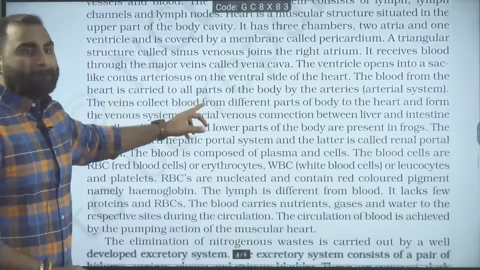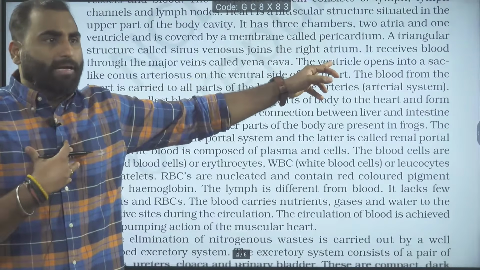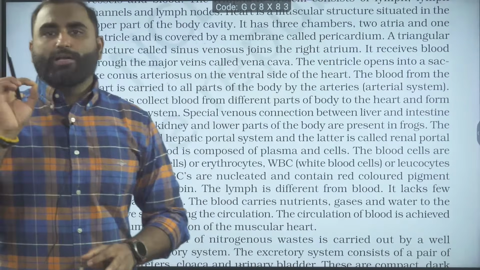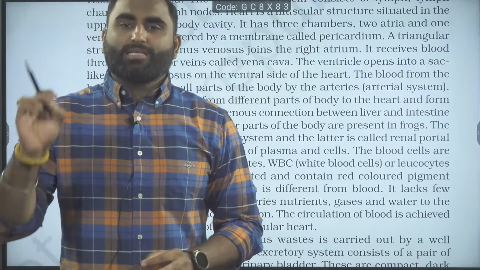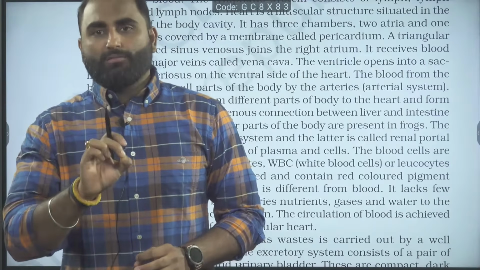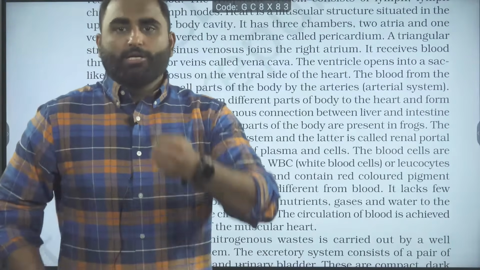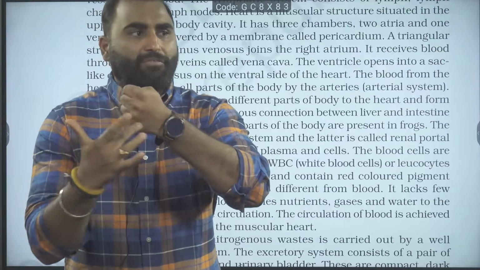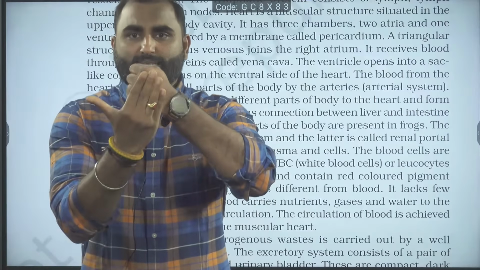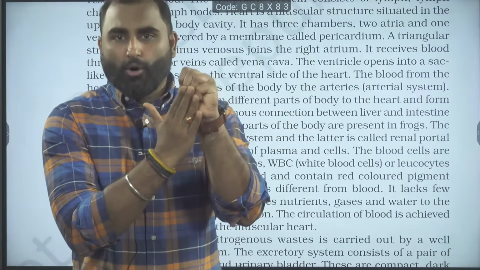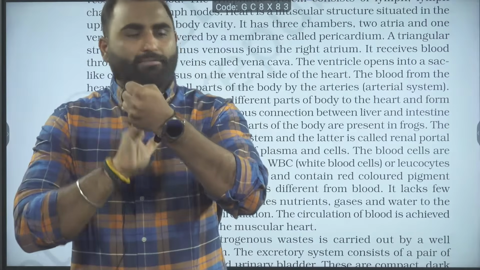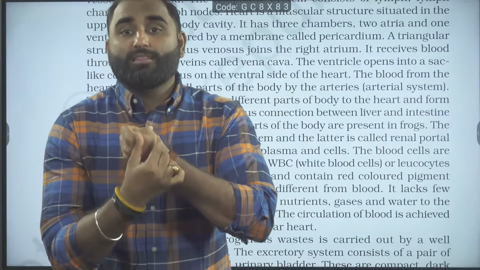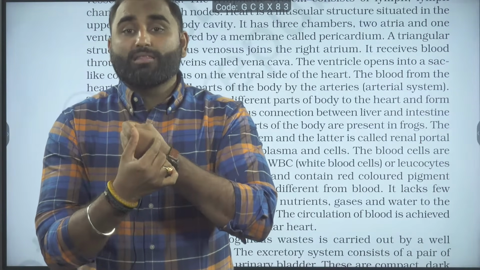Next, moving ahead. Pericardium is there. Now the two important structures: one is the sinus venosus and another one is the conus arteriosus. If this fist is the heart of the frog, this is the ventral and the backside will be dorsal. What structure is in the ventral?